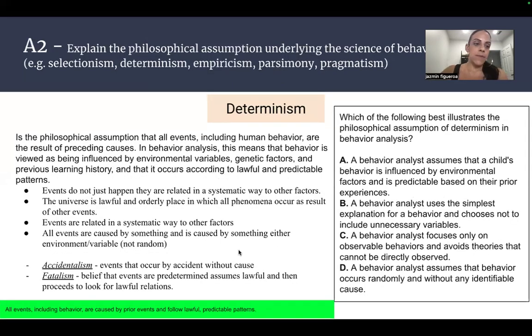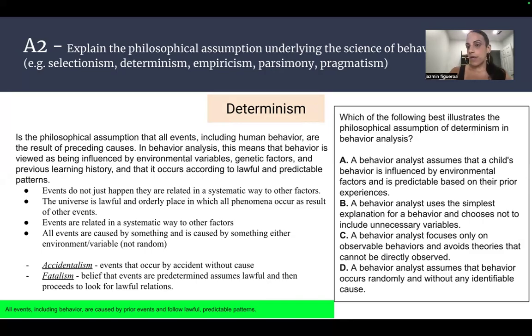Now we have determinism. It is the philosophical assumption that all events, including human behaviors, are the result of preceding causes. In behavior analysis, this means that behavior is viewed as being influenced by environmental variables, genetic factors, and previous learning history that occur according to lawful and predictable patterns. So all in all, events do not just happen. They are related in some systematic way to other factors.